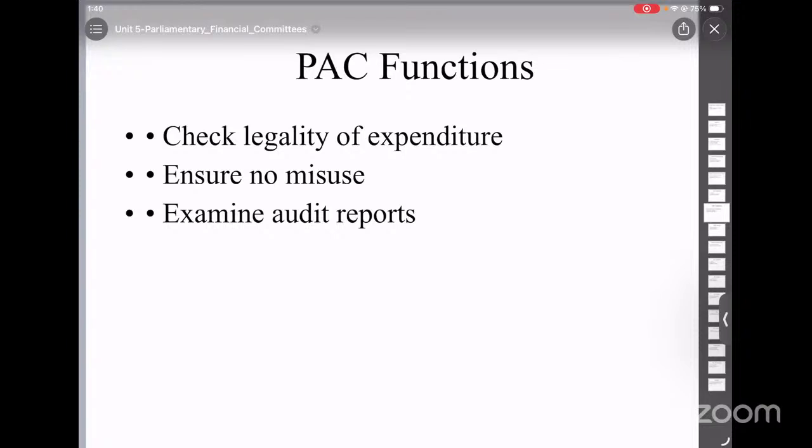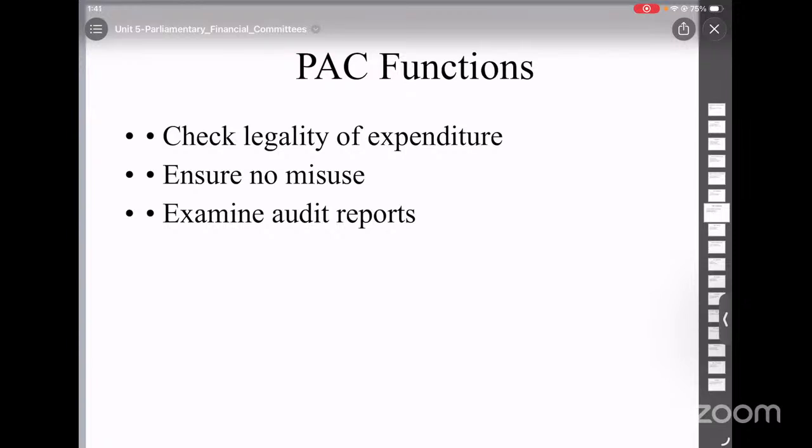All these things will be checked by the Public Accounts Committee. Some of the additional functions include checking government companies and autonomous bodies, and extra expenditure beyond the budget. This is also checked by the Public Accounts Committee.